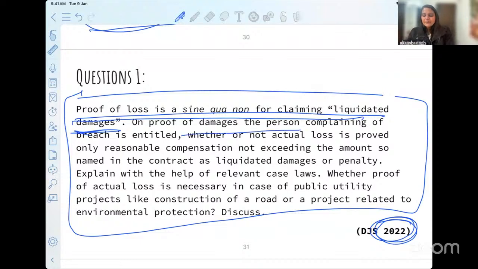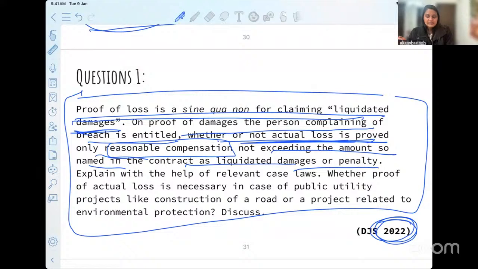On proof of damages, the person complaining of breach is entitled, whether or not actual loss is proved, only reasonable compensation not exceeding the amount so named in the contract, liquidated or penalty.